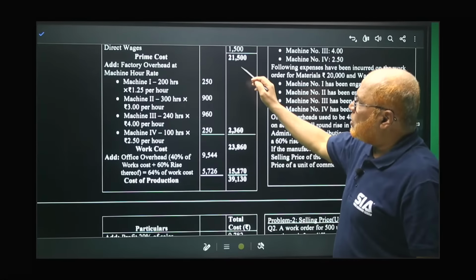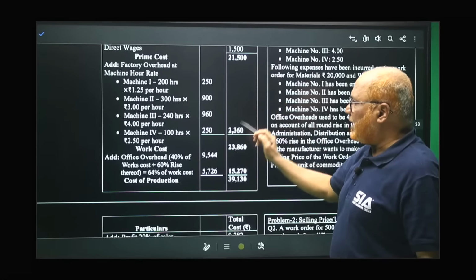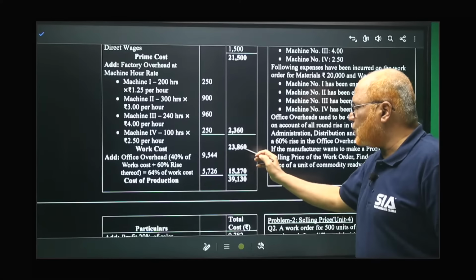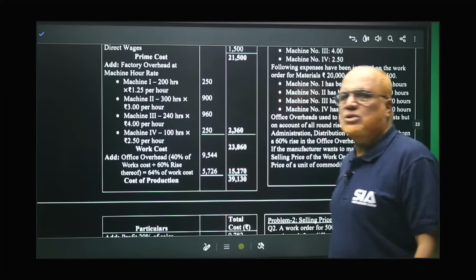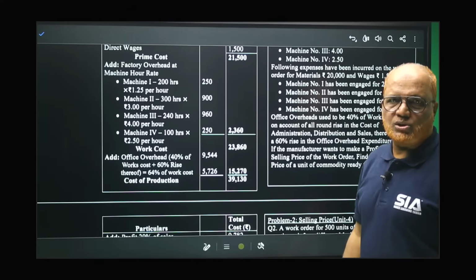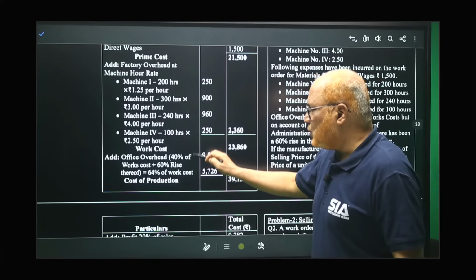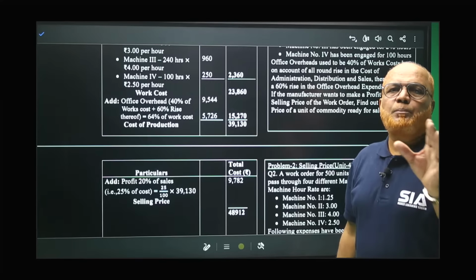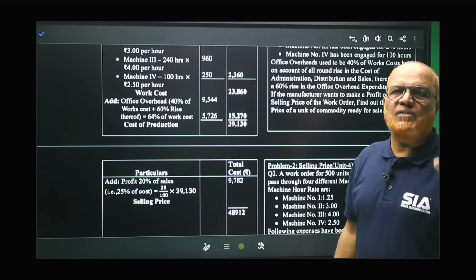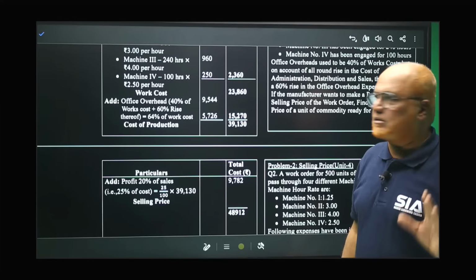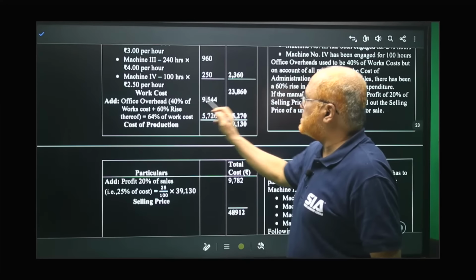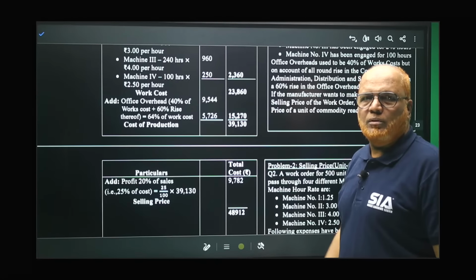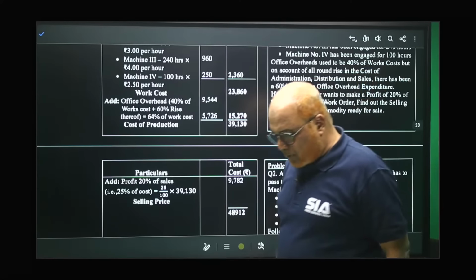So what is the prime cost? 21,500. Factory overheads are 2,360. Add both and you get 23,860. That is called works cost. To works cost, we have to add office overhead. In the problem, it is given that 40% of works cost is the office overhead. So I am calculating 40% of 23,860. You will get 9,544.